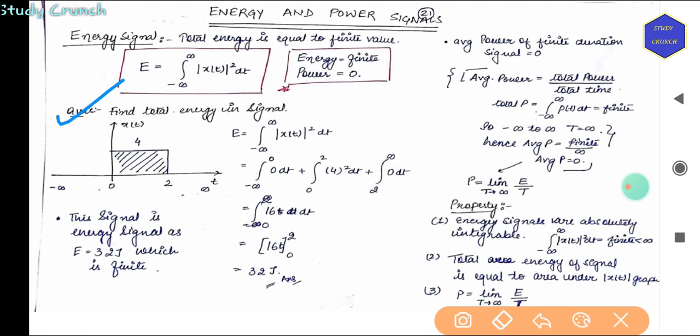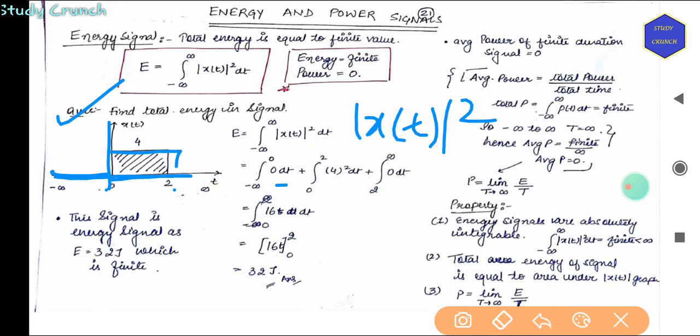Find the total energy in the signal. So we have a signal from 0 to 2 with amplitude 4. So integrating first of all from minus infinity to 0 of 0 dt, plus from 0 to 2, that is 4 square dt, because it is x of t square, right?